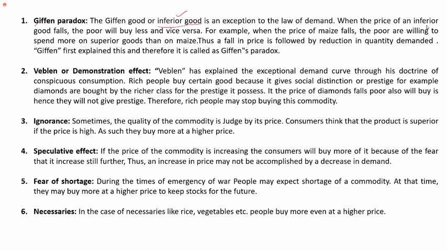Remember, inferior doesn't mean that the quality is inferior. Inferior goods are those which are a staple food of average consumers and are available at a lesser price. Now just listen to the strange exception. This concept was developed by Giffen, so we call this exception Giffen's paradox, or Giffen's goods, or inferior goods.